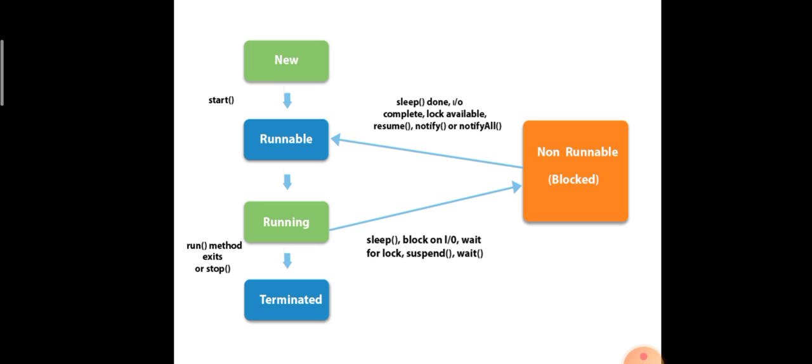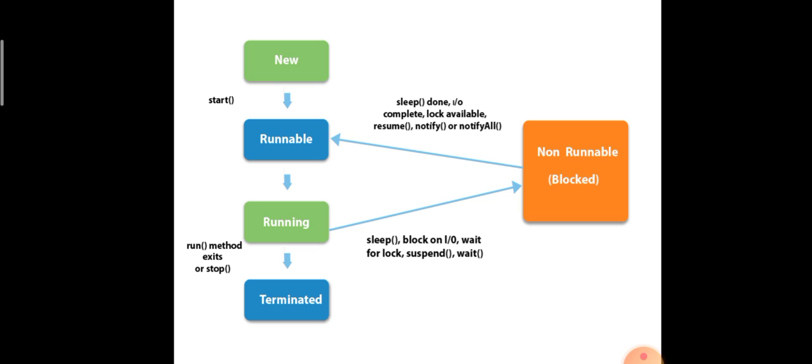If I give T1 a sleep, it will sleep for some milliseconds. If I give T1 a suspend, it will suspend for some time. If I give T1 a wait, it will wait for some time. If I use these three methods, it directly moves to the blocked state. Then T2 is able to run the program, the particular line of execution.